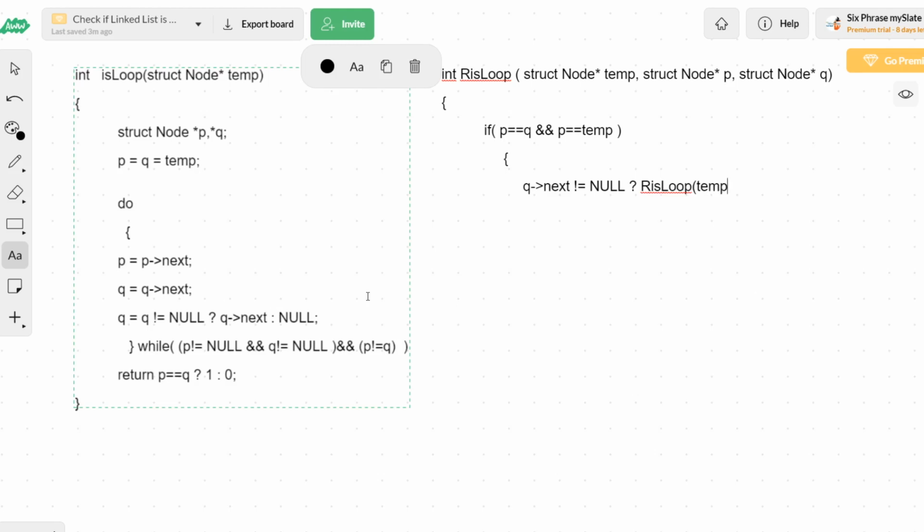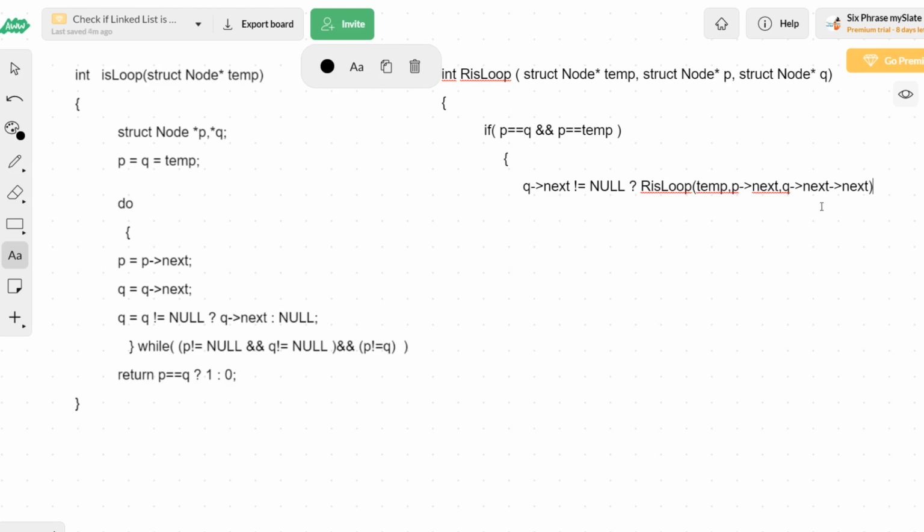Temp is not going to change, same temp. P is changing here. P is equal to P of next, so let me pass P of next, then comma. Next, what is it? Q can jump two times. Am I right or wrong? Q can jump two nodes. So instead of Q, I will be passing Q of next of next. Q of next means it is the address of the next node, and then the address of the next node after that. So two nodes you will be jumping.